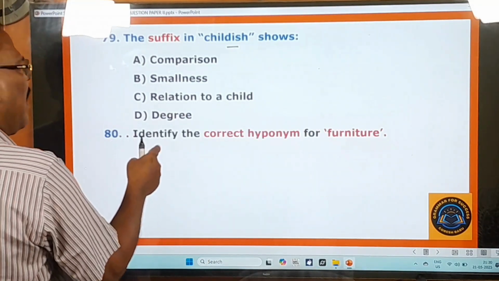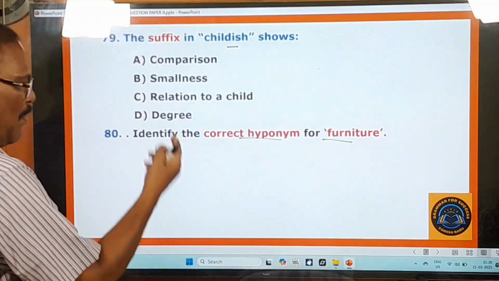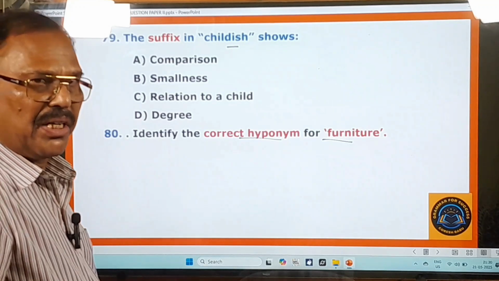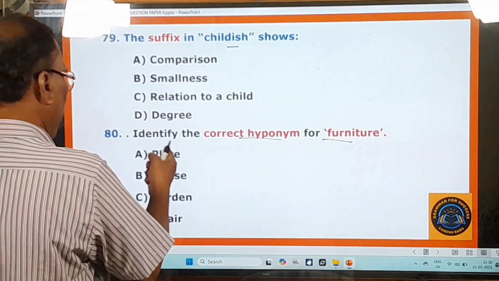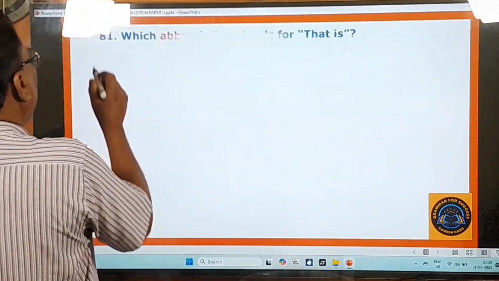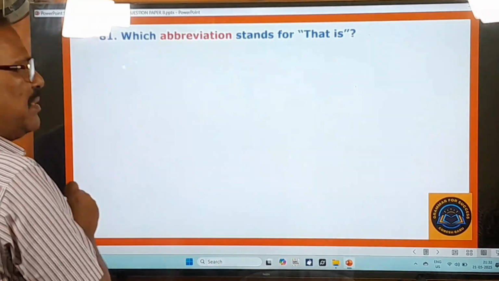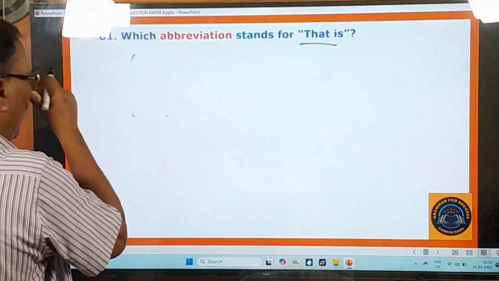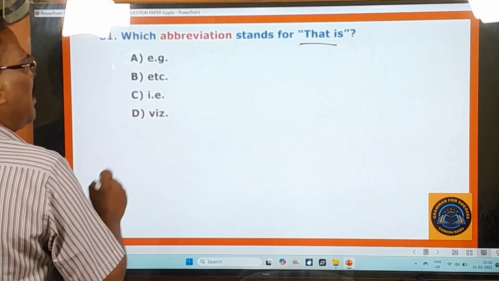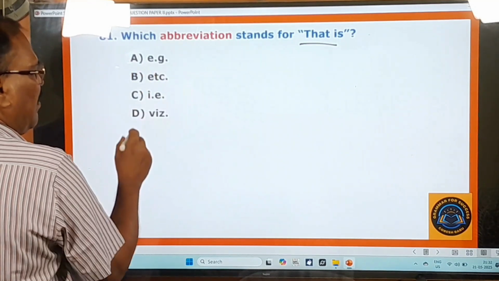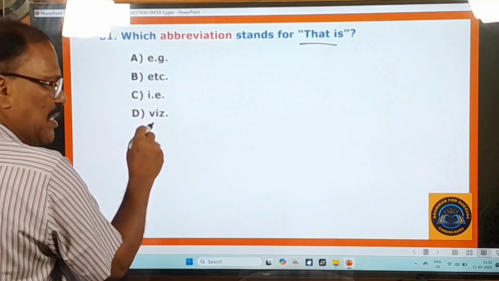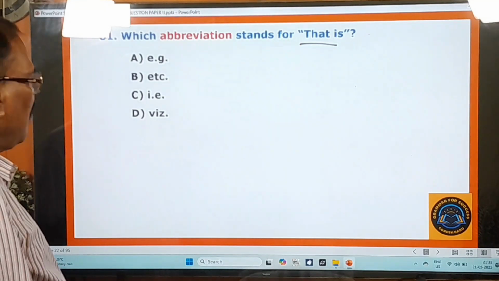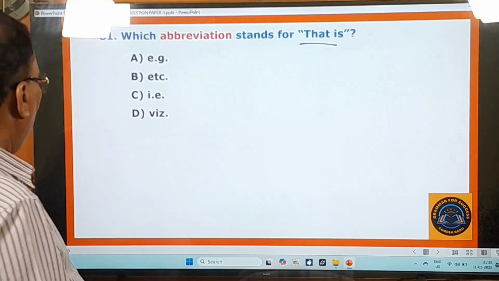80th question. Identify the correct hyponym for furniture. Okay. About the hyponym and hypernym, in the previous video I think I have made it very clear to you, right? Here you pay attention: plate, house, garden, chair. Okay. 81st question. Which abbreviation stands for that is? What is that abbreviation which stands for that is? EG. EG means exempli gratia, etc. You know very well. Id est, Viz means videlicet. So which abbreviation stands for that is? Okay, you know that, you choose the right one and you go to the next question.